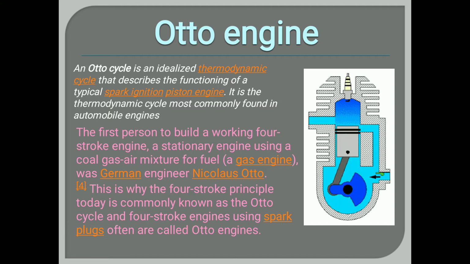Now we have the second engine, that is the Otto engine. An Otto engine has an Otto cycle, which is an idealized thermodynamic cycle that describes the functioning of a typical spark ignition piston engine, and it is the thermodynamic cycle most commonly found in automobile engines. The first person to build a working four-stroke engine, a stationary engine using a coal gas air mixture for fuel, or a gas engine,